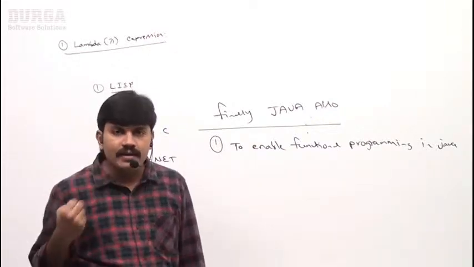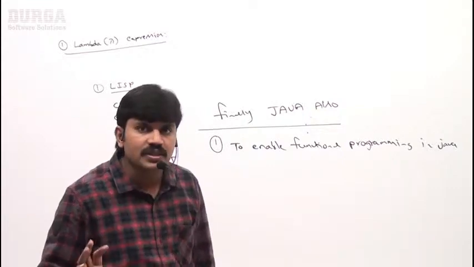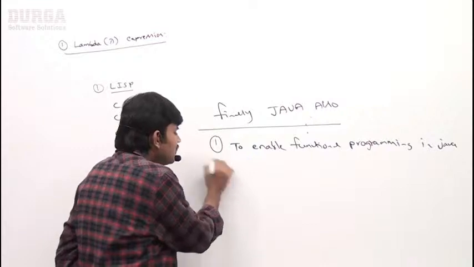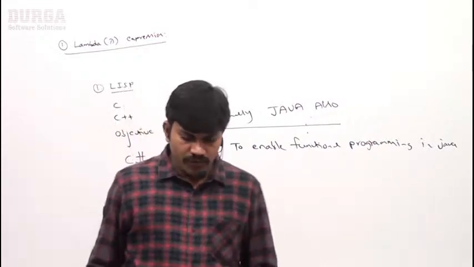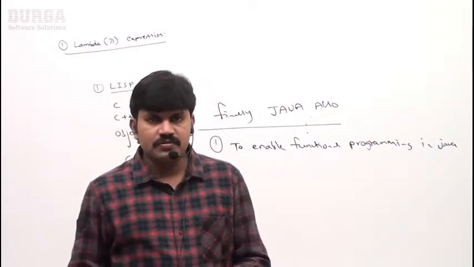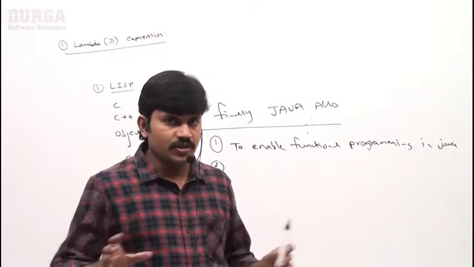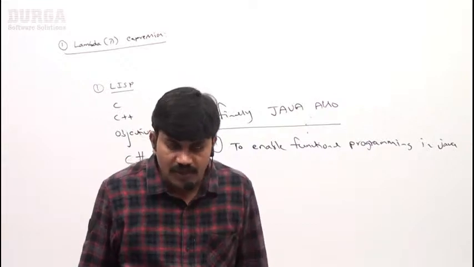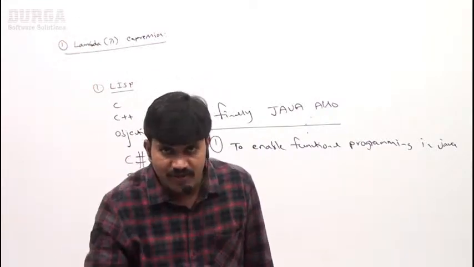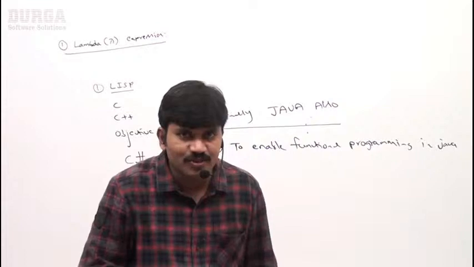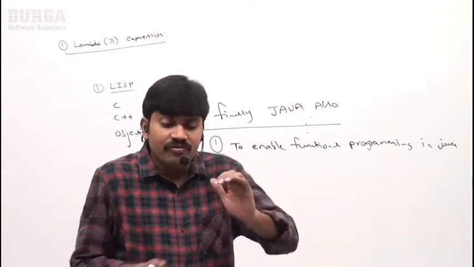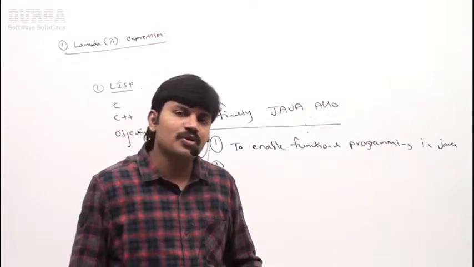So to get functional programming benefits, we have to use lambda expressions. Next, there is another thing. I will show multiple examples in the next videos, without lambda expressions and with lambda expressions. If I don't want to use lambda expression, how many lines of code do I require to write? If I want to use lambda expression, how many lines of code do I require? It is more concise. With very little code, we are able to meet our requirements.